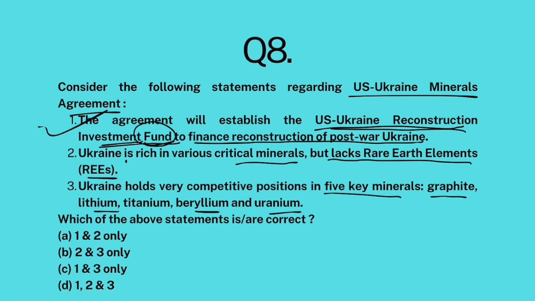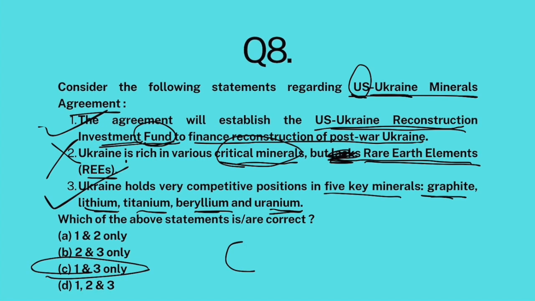Now, the reason why USA chose Ukraine is because Ukraine is very rich in minerals. It contains many critical minerals. It also contains rare earth elements. It doesn't lack rare earth elements, it contains them. So, this statement is false. Graphite, lithium, titanium, beryllium, and uranium are extremely ample in Ukraine. So, this is also correct. 1 and 3 only, the answer is C.